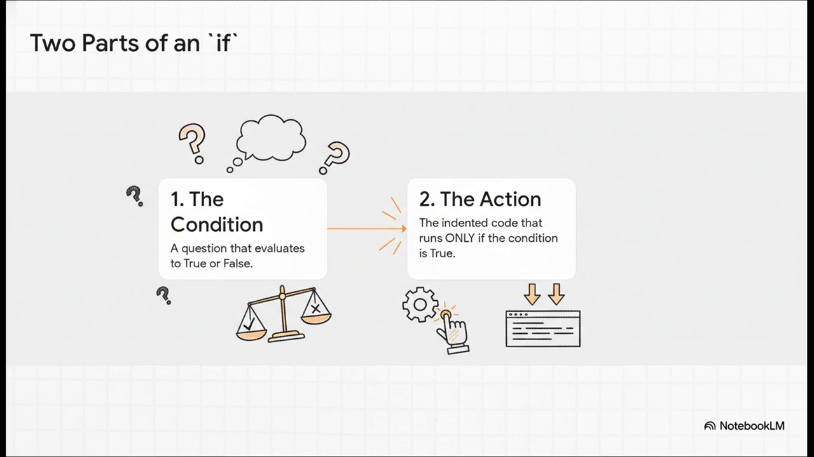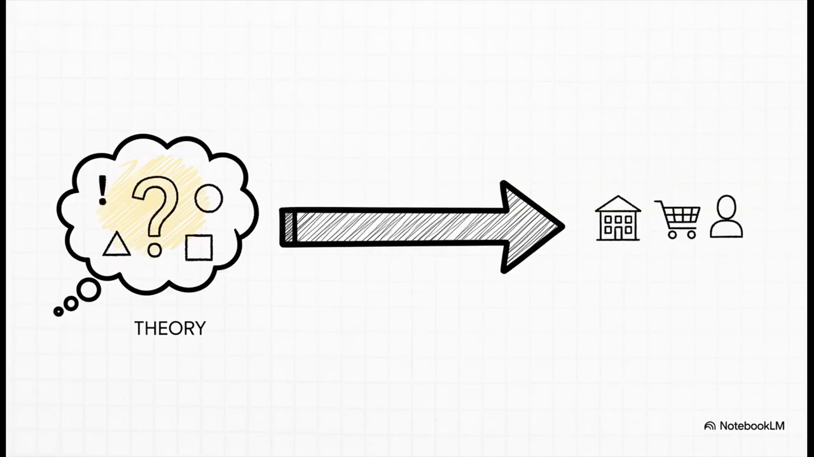So really, it just boils down to these two parts. First, you've got the condition. That's the question you're asking, the thing that will be either true or false. And second, you've got the action. That's the indented code that gets to run only if the condition is true. The question and the action. That's the whole shebang. All right, enough theory. This stuff really starts to click when you see it work with your own eyes. So let's look at a couple of real-world examples to see how this simple structure powers some pretty cool decisions.